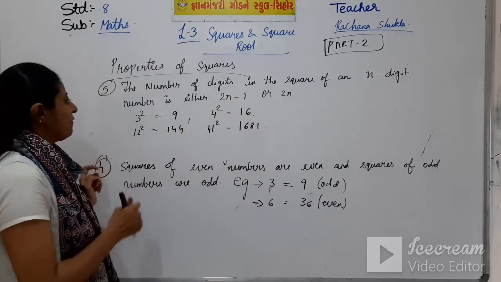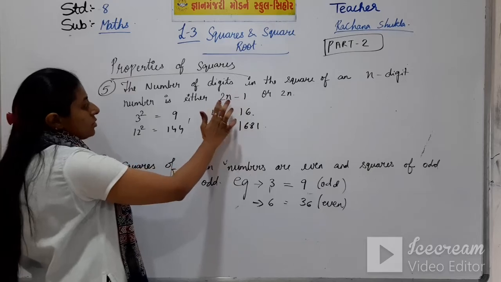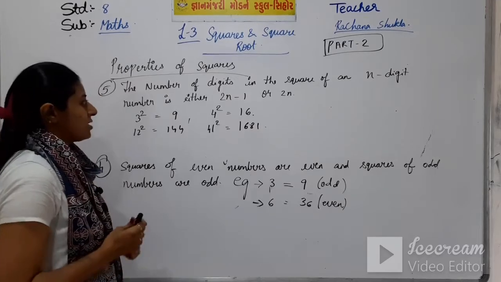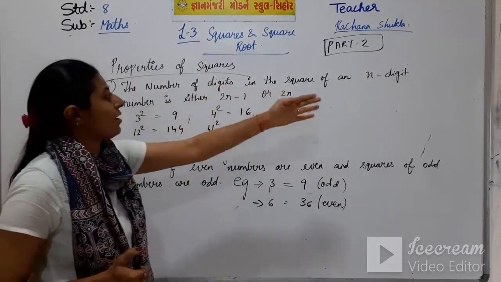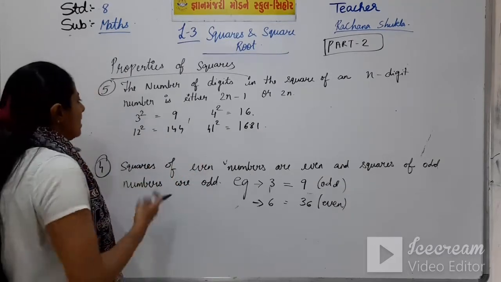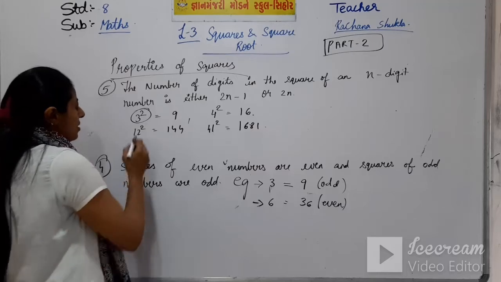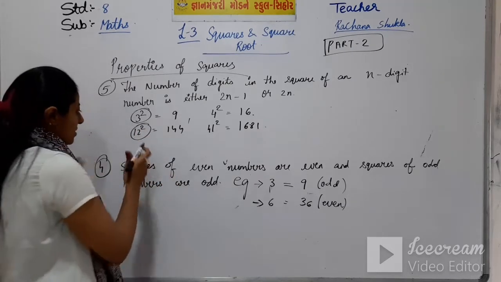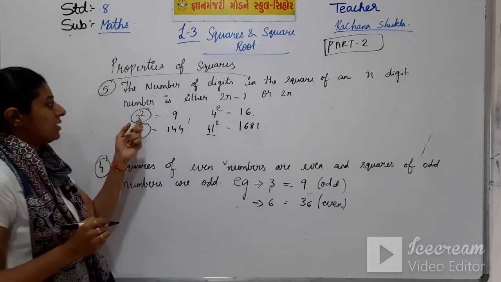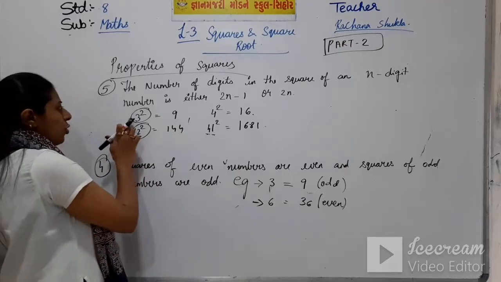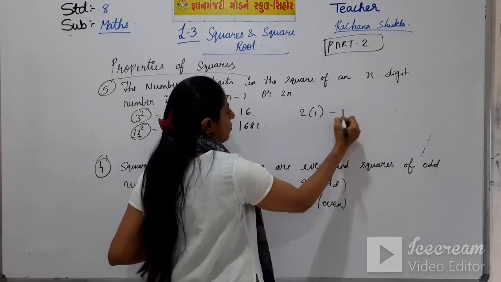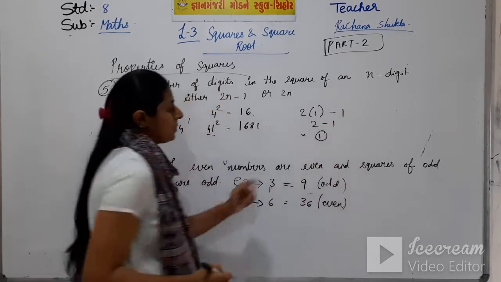So, in 3 square, if we put 3 here, 2 3s are 6 and 6 minus 1 is 5. See, this is a single digit number and this is a 2-digit number. Here it's 2 digits, here also it is 2 digits and here it is only 1 digit. So you don't have to do it that way, but you have to put 2, 1 and 1. So, 2 minus 1, your digit will be only 1.